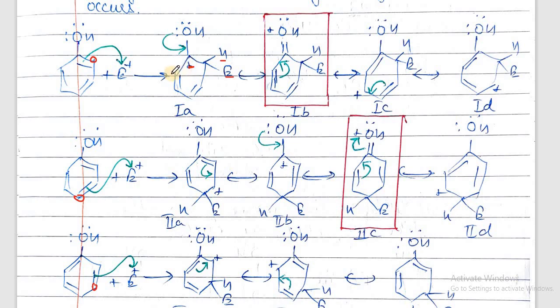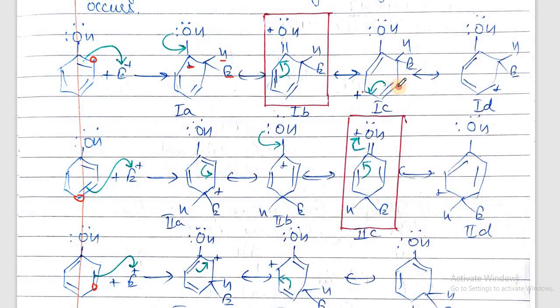So from this carbon to the next carbon, the positive charge will move. Now these electrons will move to this carbon and this positive charge will move to this carbon after this carbon.